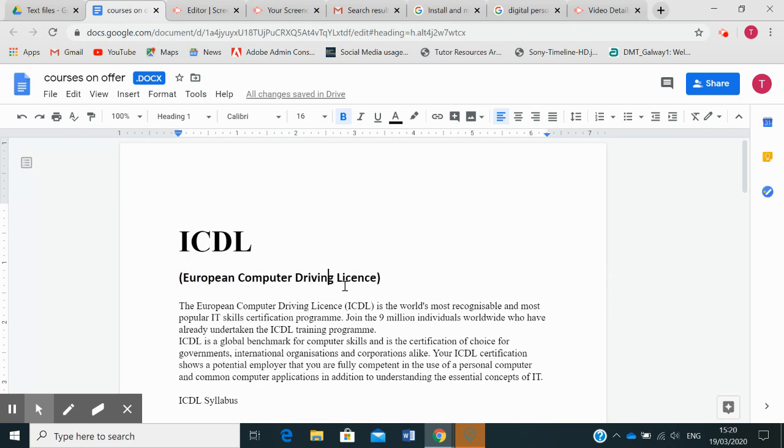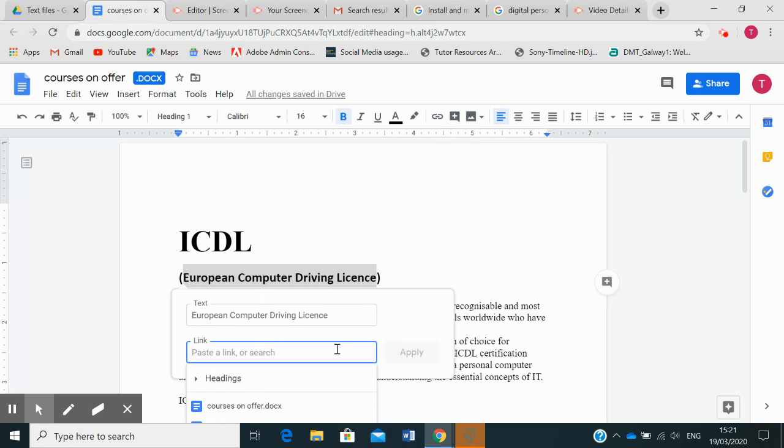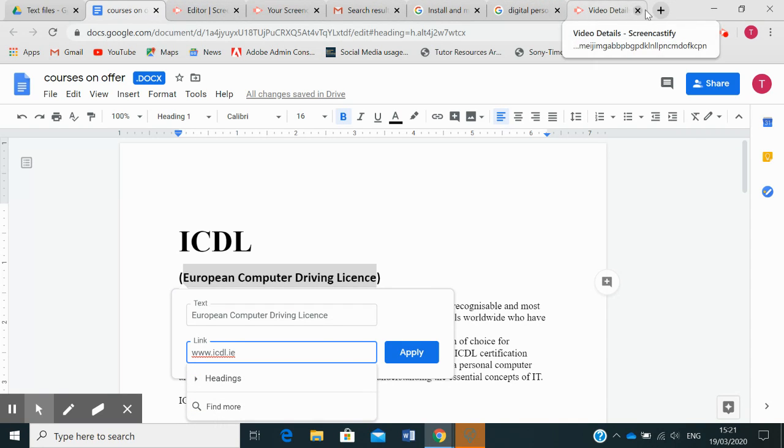And if I wanted to add a link to the ICDL or the European Computer Driving License, all I would do is add a link to the text. I can do this by clicking on insert link, or I can simply put one in beside it. It doesn't really matter. So the link then would be www.icdl.ie.